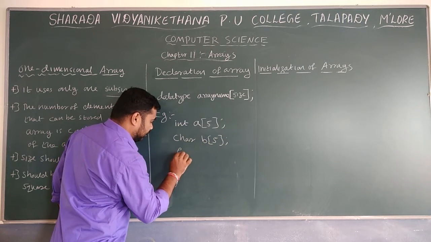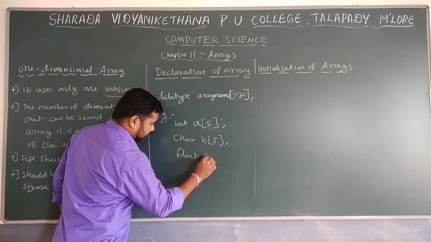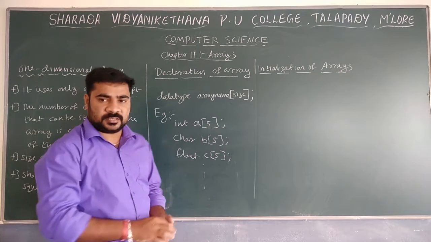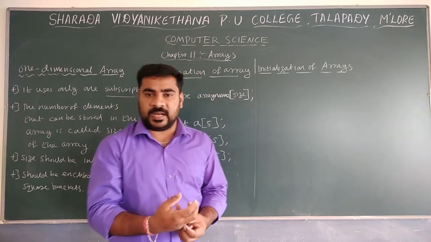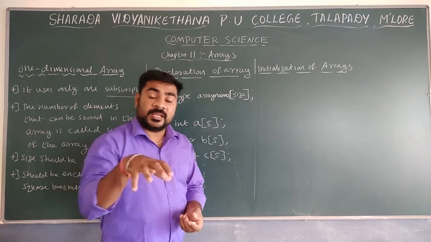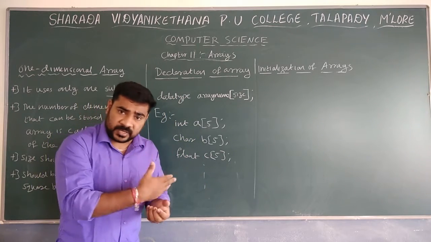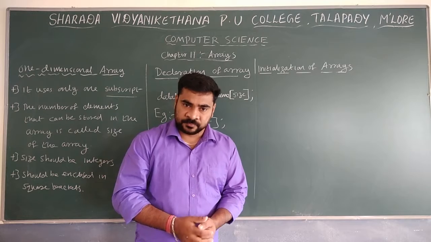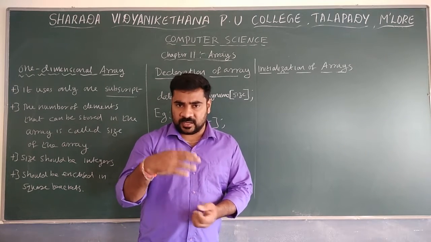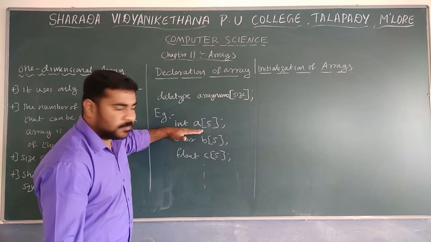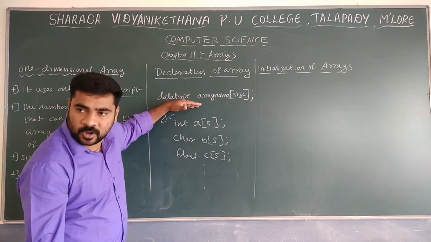Like that, float c of 5. You can do examples like that. Not only 5, it's possible to give 10, 20, 30, anything, n number of elements. We don't know what the total size is; whether you want 1, 2, 3, 4, like that, n elements, you can store them. These are the examples and this is the general format.